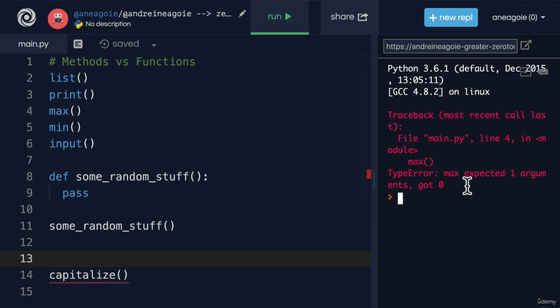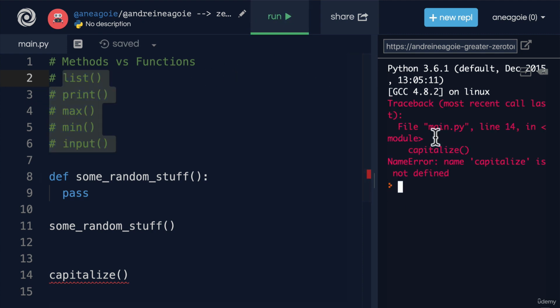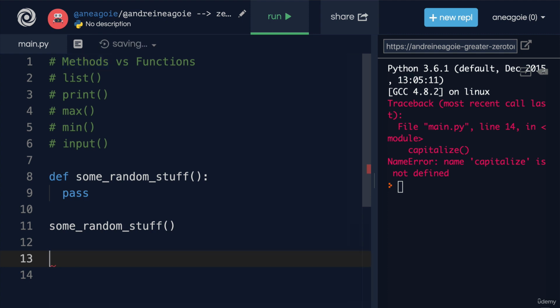I'm going to get an error with max because it's expecting an argument here, but let's comment this out and click run again. I get name capitalize is not defined because it's not a function. It's a method. And a method has to be owned by something. And who owns a method? Well, whatever is to the left of the dot. In our case, the string owns the method capitalize.